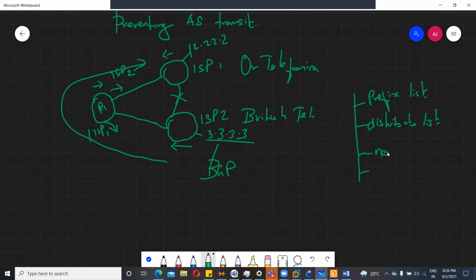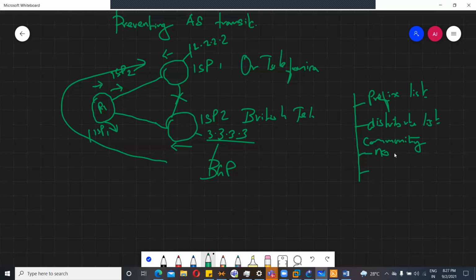I will not cover more about the prefix list and distribute list. The last and most preferable way is using communities. You need to study BGP communities as a separate topic.